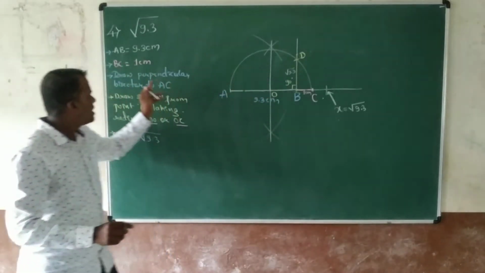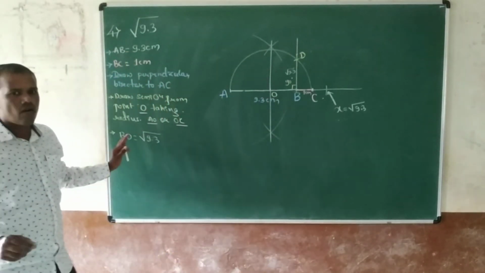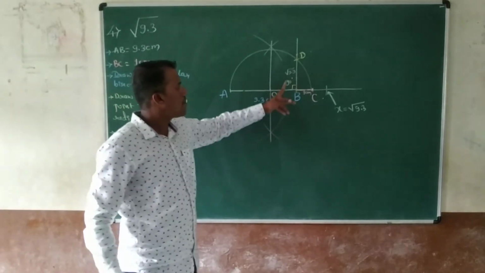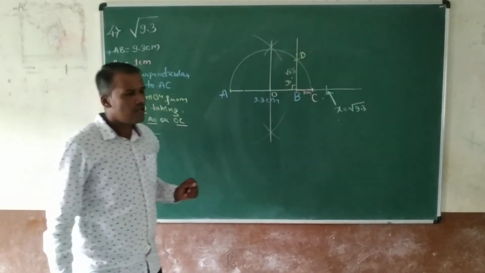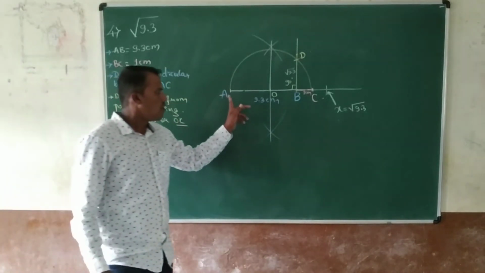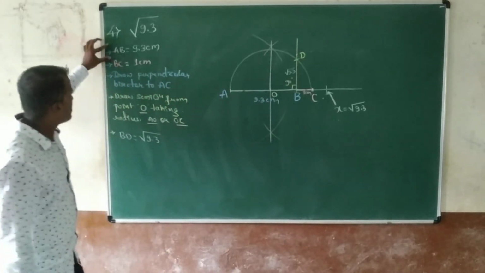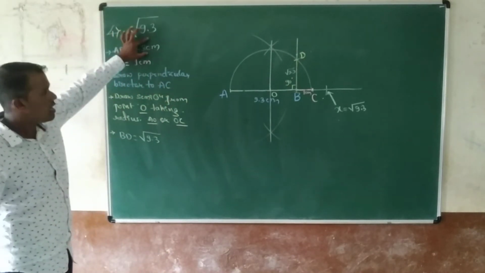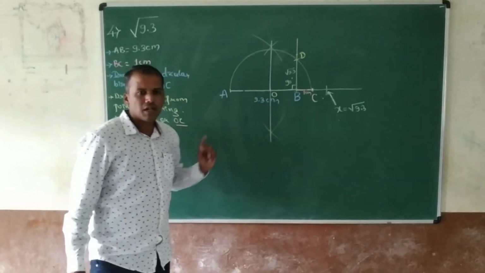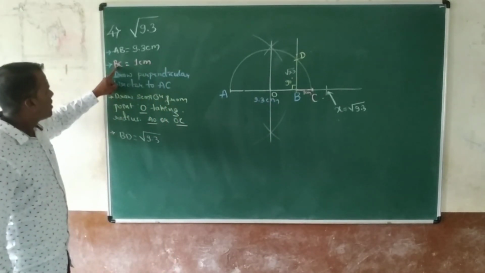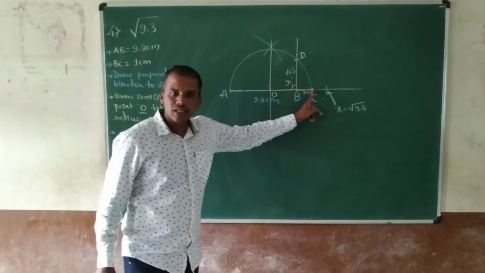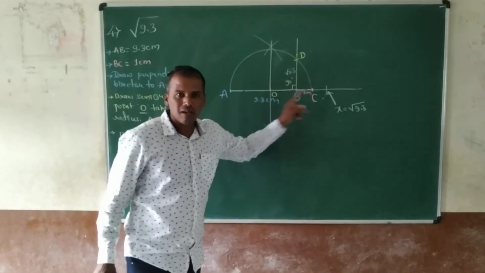This is a simple construction: representation of the square root of 9.3 on a number line. These are the following steps. First you draw the line AB, 9.3 centimeter. After this, BC is equal to 1 centimeter. Extend BC to 1 centimeter.